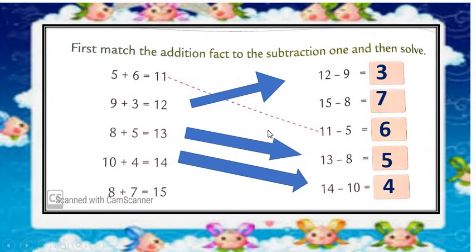Look, these both are equal. 8 plus 7 is equal to 15 when 15 minus 8 is equal to 7. Let's match it. These both are in a equal balance. So I hope you all understand this.